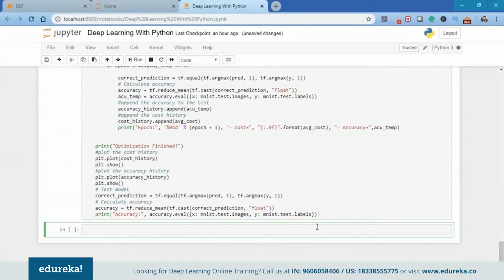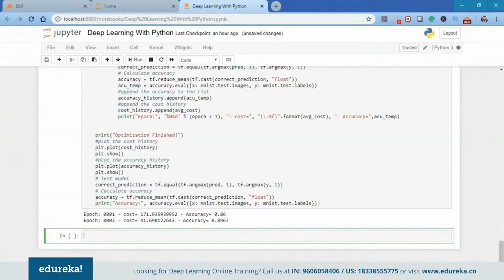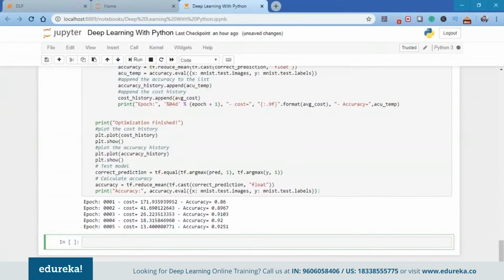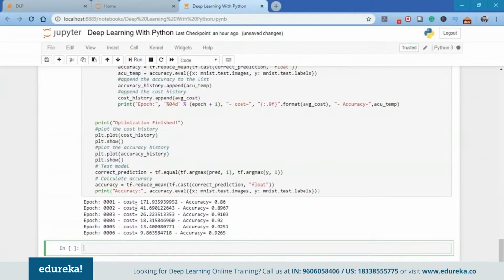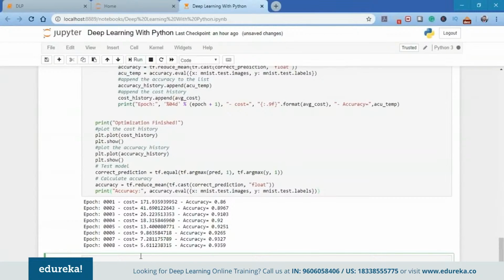So let me run this code. As you can see, in the first epoch we have cost 171, accuracy 0.8. In the second epoch the cost has reduced to 41 from 171. So you can see we have already reached an accuracy of 0.92. On the fifth epoch it's 0.925. As you can see here, as the cost is decreasing, the accuracy is increasing, because that's the main goal of any deep neural network, to decrease the cost and increase the accuracy. So till epoch 8 you can see it's 0.93 and the cost has reduced to 5 now.